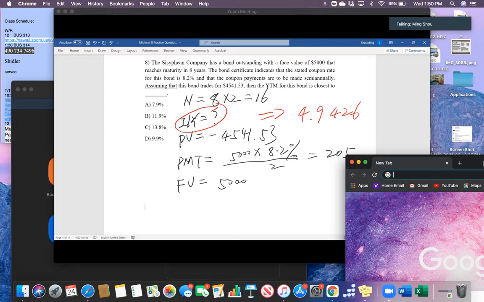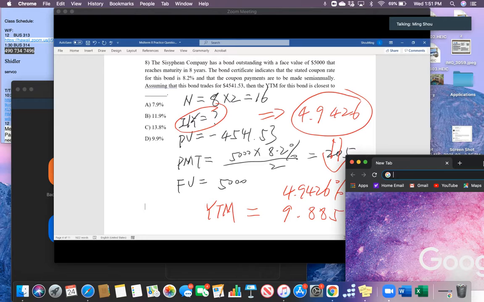Okay, so this interest rate is actually the semi-annual interest rate, right? But we know that the year to maturity is quoted as APR, the annual rate, right? We want to convert this semi-annual interest rate into an annual rate. Simply use this one: semi-annual interest rate multiplied by 2. Then you convert it to an annual rate. So that will give us the year to maturity equals 9.8852%. Okay, so the correct answer should be D.